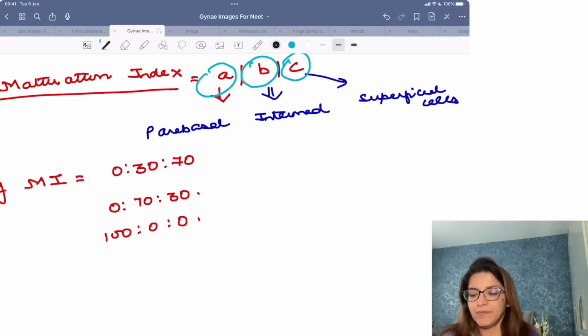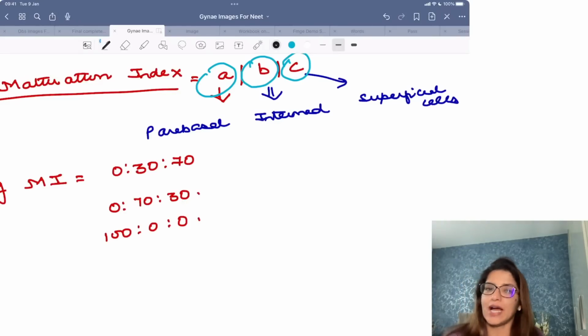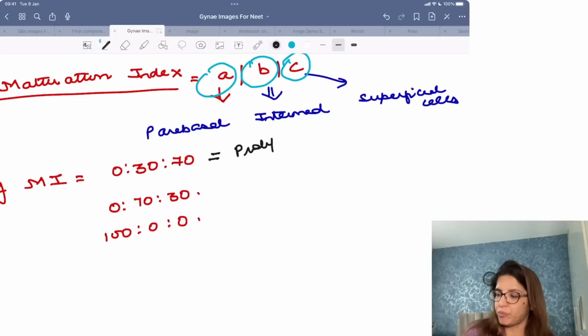What does this mean? How many cells are parabasal cells? 0. How many cells are intermediate? 30. How many cells are superficial? 70. It means superficial cells are more than intermediate cells. This means there is estrogen predominance, and that means this is the proliferative phase.